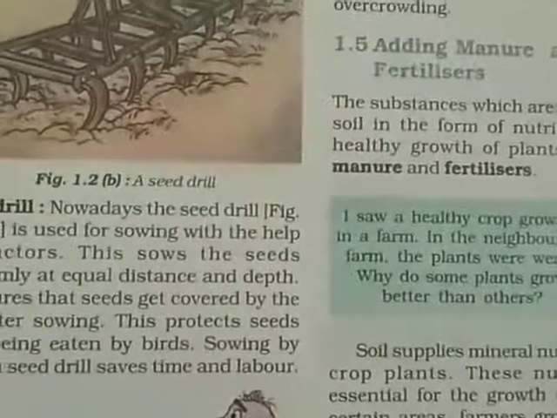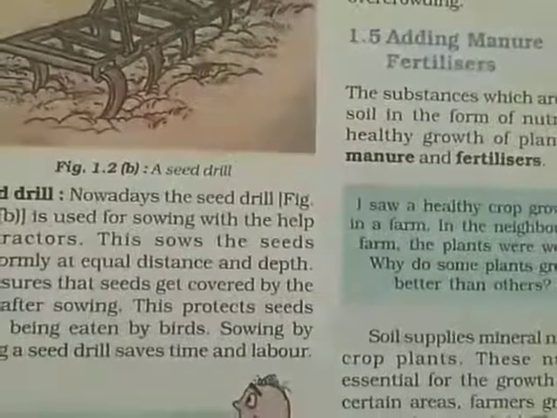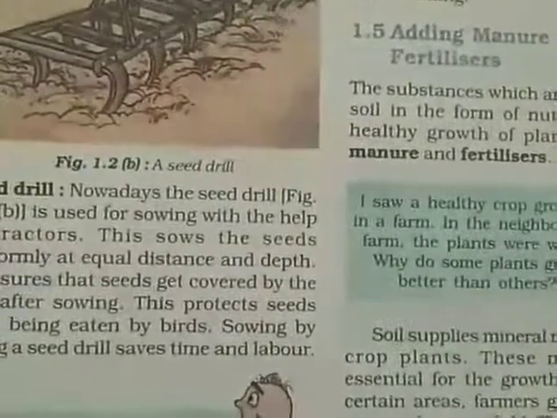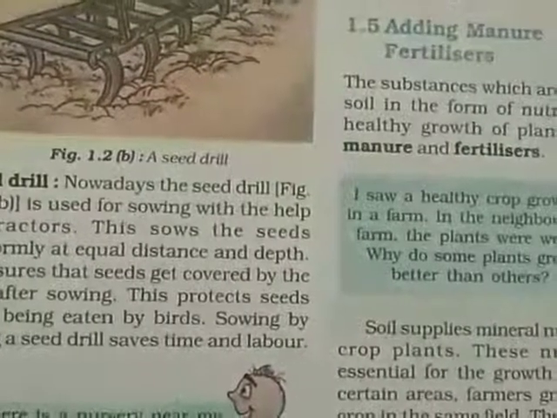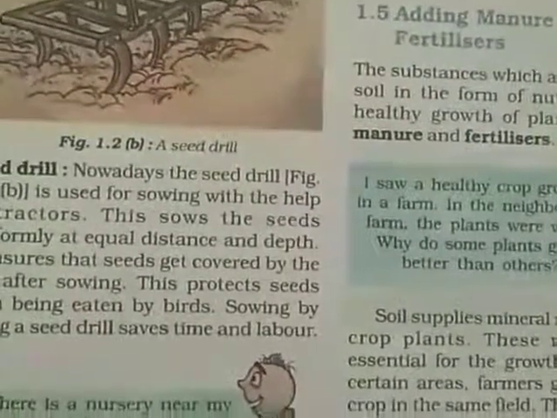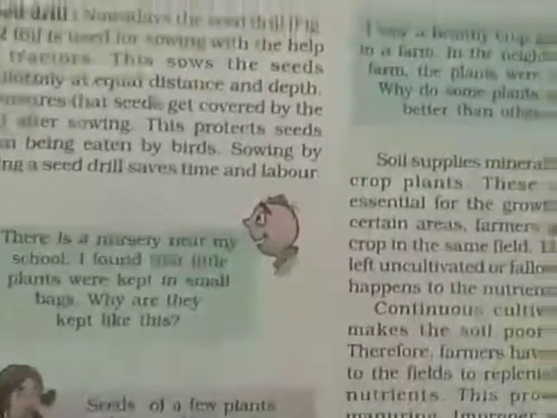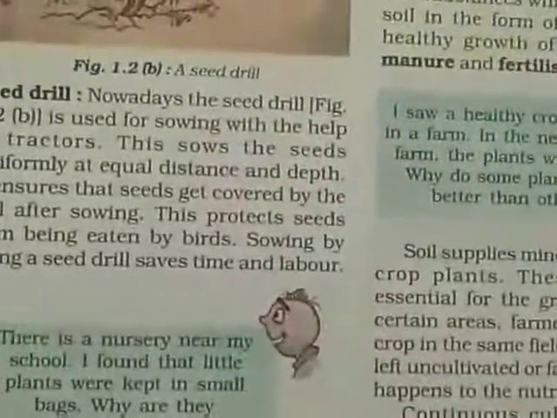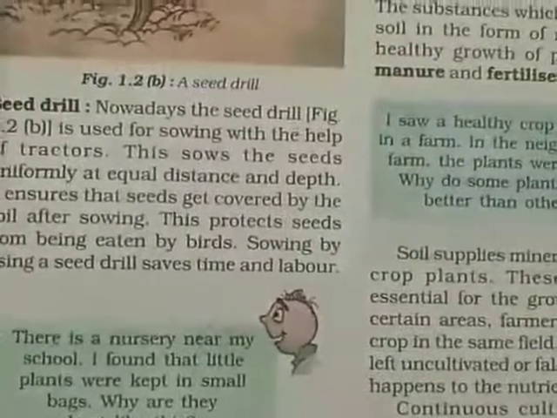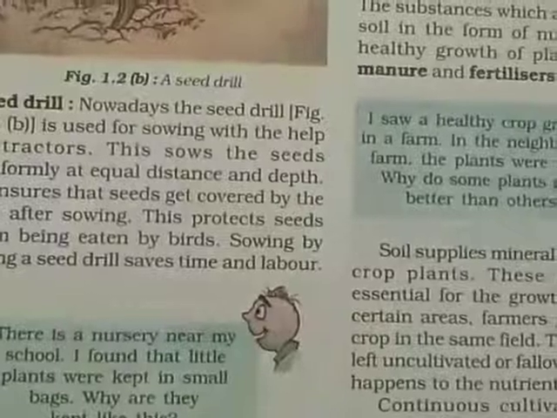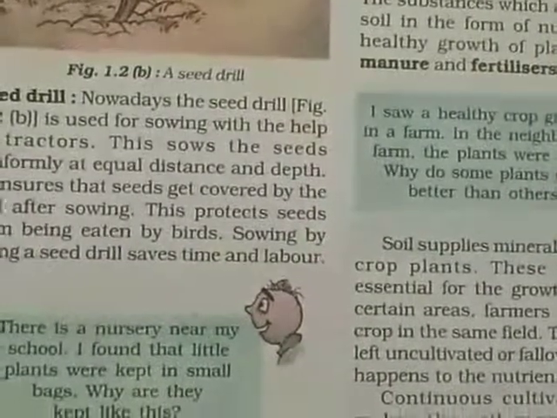After sowing, the seeds are covered with the soil. This protects seeds from being eaten by birds. Sowing by using a seed drill saves time and labor. These are modern equipments, and these modern equipments save time and labor.